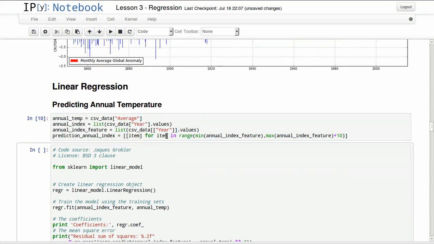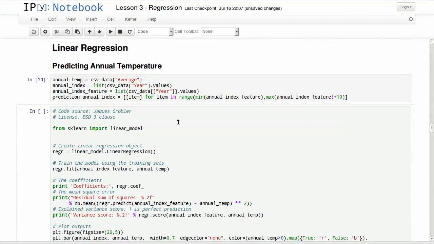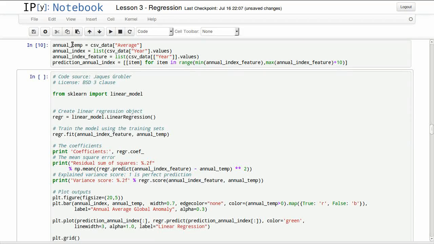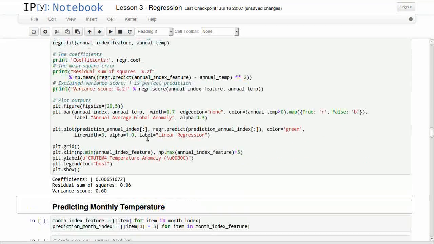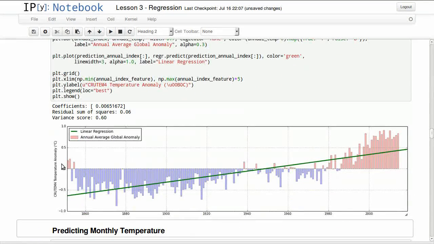I'm doing the same thing now with annual numbers, which are the yearly averages, and this is a linear regression for this period from 1851 until 2014. We can definitely see this is going up actually.